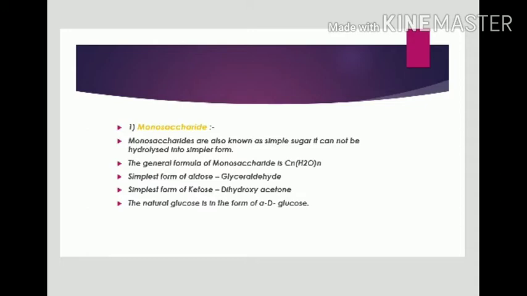Now coming to the first class of sugar molecules, that is monosaccharides. Monosaccharides are also known as simple sugar and it cannot be hydrolyzed into simple form. The general or basic formula of monosaccharide is CnH2On.